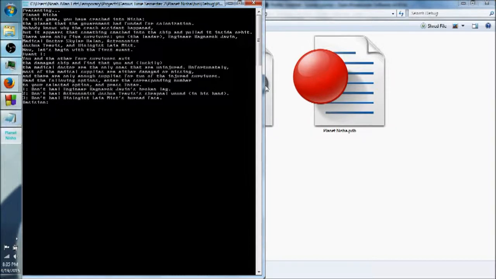Event 1. You and the other 4 survivors exit the damaged ship and find that you, and luckily the medical doctor, are the only ones that are uninjured. Unfortunately, most of the medical supplies are either damaged or missing, and there are only enough supplies for 2 of the injured survivors. Now read the following options, enter the corresponding number to your selected option, and press enter.